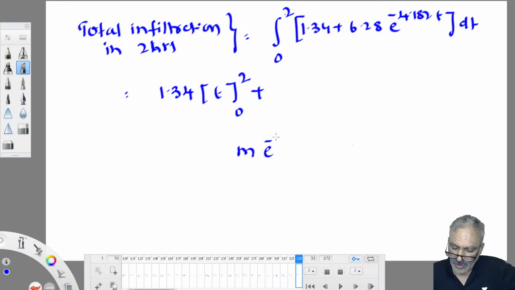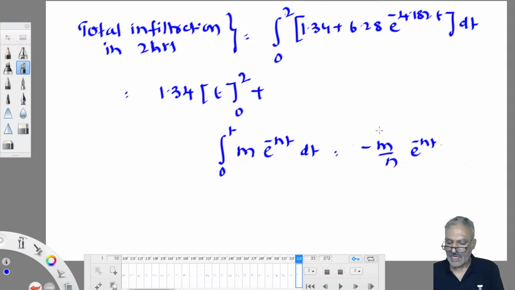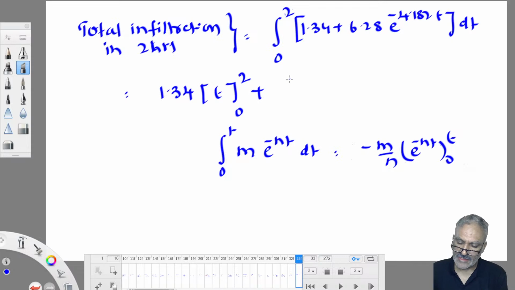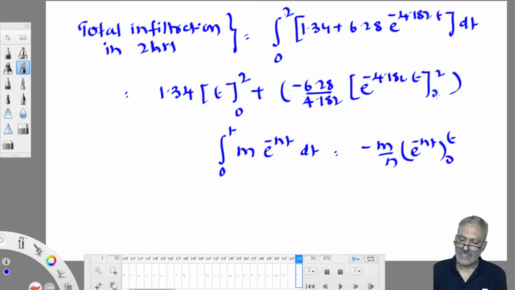So it is in the form of m e power minus nt, integral 0 to t dt. Here m is equal to 6.28, n is equal to 4.182. So the solution for this is minus m by n e power minus nt, that's all. And substitute limits 0 to t. Similarly here, minus 6.28 by 4.182 e power minus 4.182 t between the limits 0 to 2. If you integrate, you will get that answer.